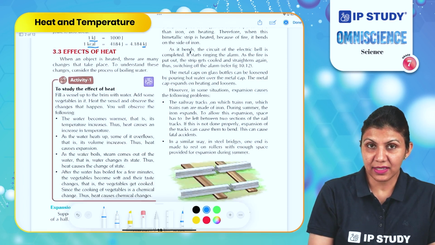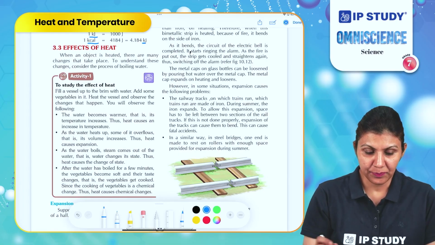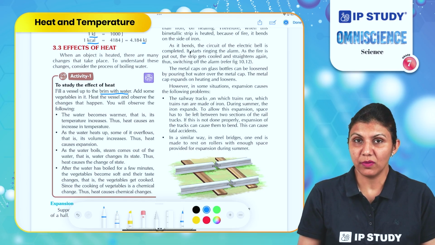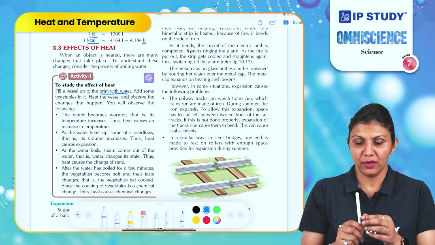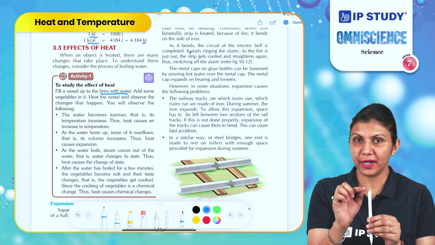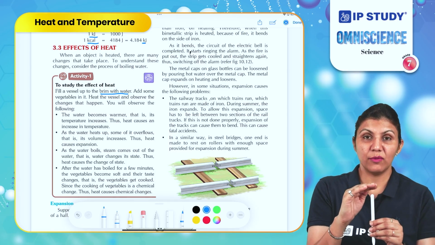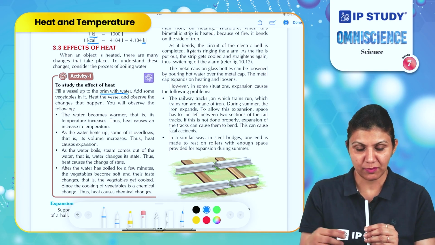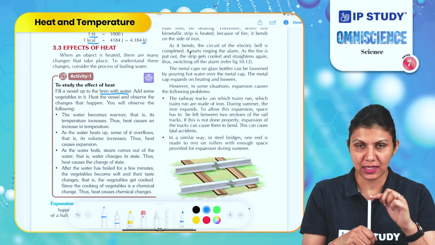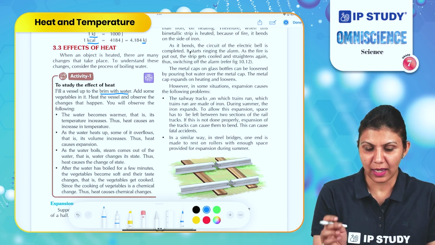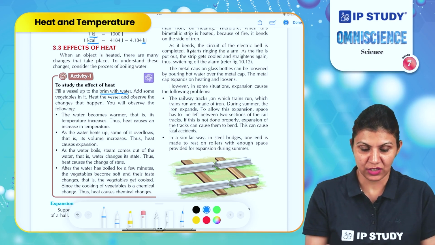Let's understand this through an activity. To understand the effect of heat, fill a vessel up to the brim with water. We are filling the container up to the brim, the point where no more water can be added, and if you add water, it will start dripping. It is the last edge. Add some vegetable in it, heat the vessel and observe the changes. You will observe the following changes.